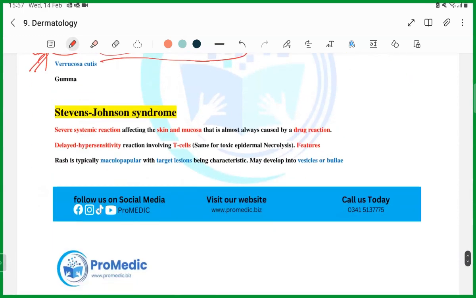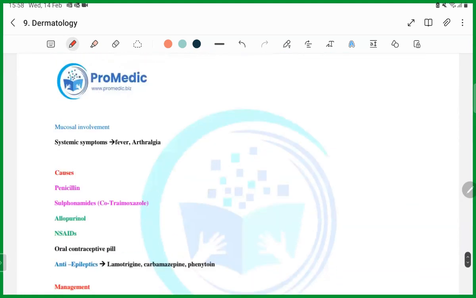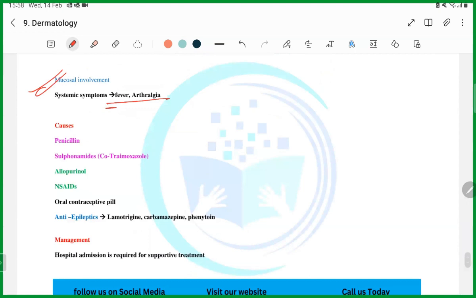Go through it, guys. Okay, next topic is Stevens-Johnson syndrome. We all know that, we have read about it a lot of times. So what exactly is it? It is because of a drug reaction. The other thing is that it is a delayed hypersensitivity T cell reaction. You should know it, guys. Target lesions with a maculopapular rash may develop into vesicles and bullae. Mucosal involvement is common. Fever and arthralgia will be there.